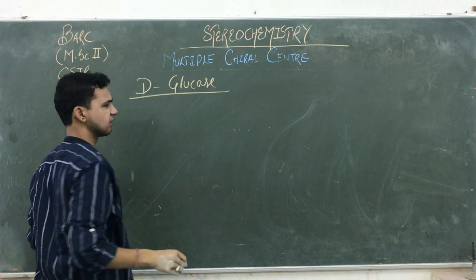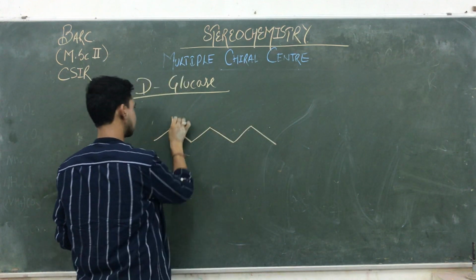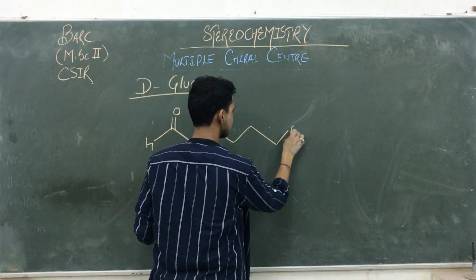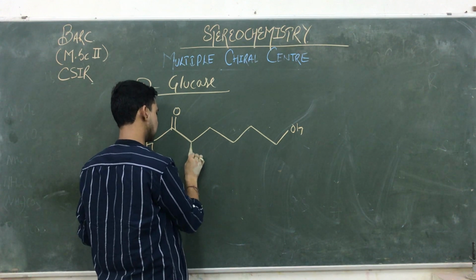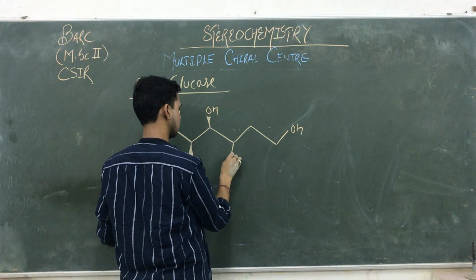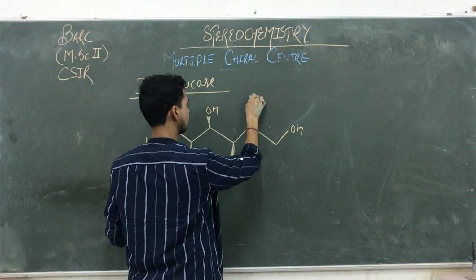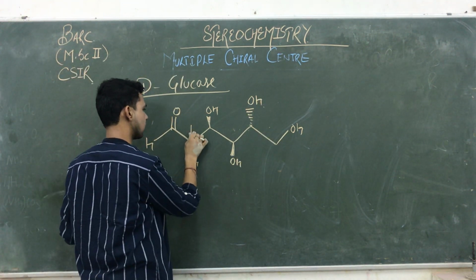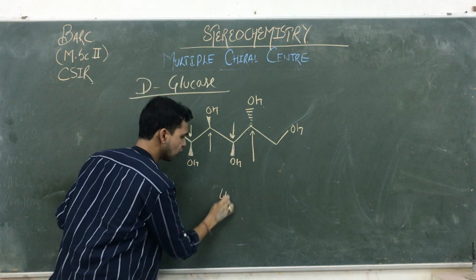And you know glucose has 6 carbon atoms, so we are going to draw 6. So that is 1, 2, 3, 4, 5, 6. This one is OH. Generally the structure of glucose is like this: D-glucose, OH, OH, OH, that one is OH. So how many chiral carbons do they have? This is 1, 2, 3, 4. 4 chiral carbons.